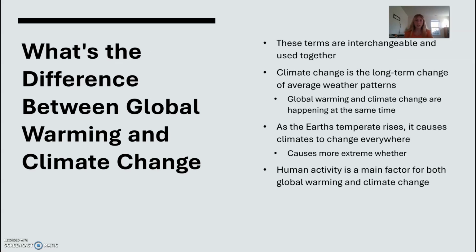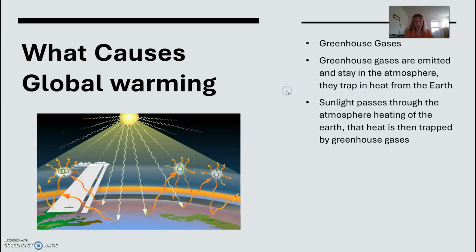We oftentimes hear global warming and climate change being talked about together, so what is the difference between them? Climate change is the long-term change of average weather patterns such as rain, snow, droughts, and thunderstorms. Global warming and climate change are happening at the same time. As the Earth's temperature rises, the more change in climate we will see. Human activity is a main factor for both global warming and climate change, as described by NASA.